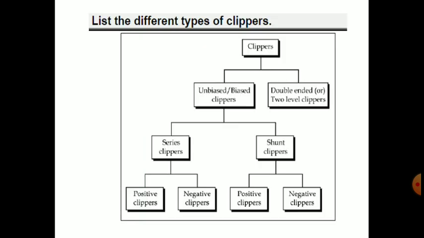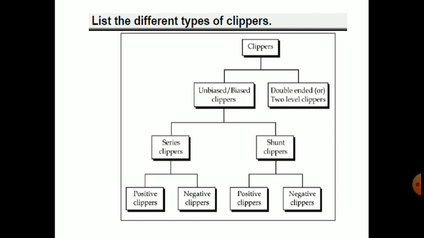So see the topic. The first topic is to list different types of clippers. Clippers are unbiased or biased, double-ended or two-level clippers. Unbiased or biased depends on the applied bias voltage. If we apply the bias, that is a biased clipper. If we do not apply it, it is unbiased. Then there are series clippers and shunt clippers. Both can be possible, both unbiased and biased also: unbiased series clippers, biased series clippers, unbiased shunt clippers, and biased shunt clippers.